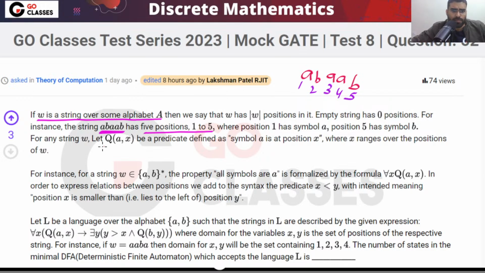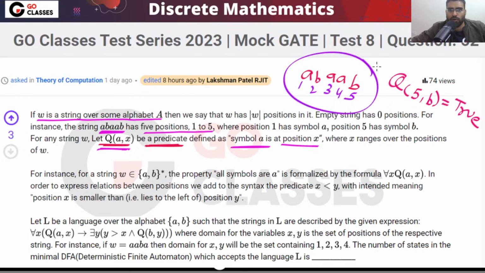Then this predicate is given to you, Q_a(x). It means position x has symbol a. In the position x you have symbol a. For example, here in position 5 you have symbol B. So that is true for this string. For this string, this is false. Like in position 4 you have B. This is false.